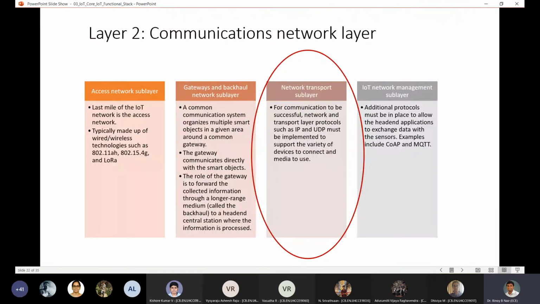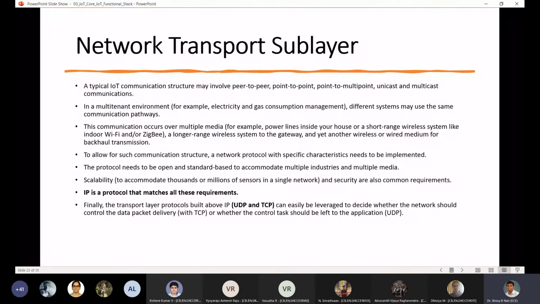So the third sublayer that you have is the network transport sublayer. What does this actually mean? It basically means that you need to have a higher level protocol which can take multiple different media, multiple different kinds of protocols, integrate them all together, and create an interface which can be used by the application layers.